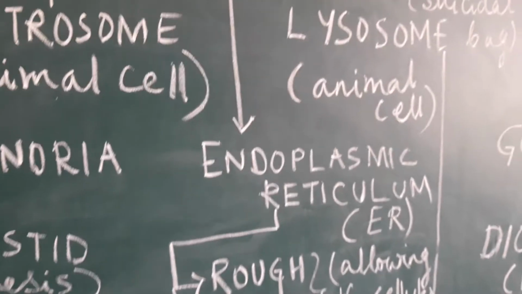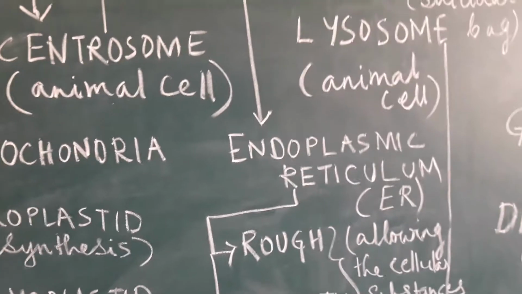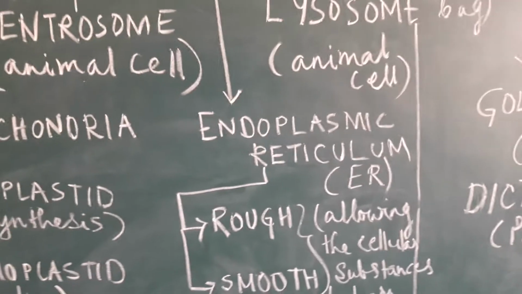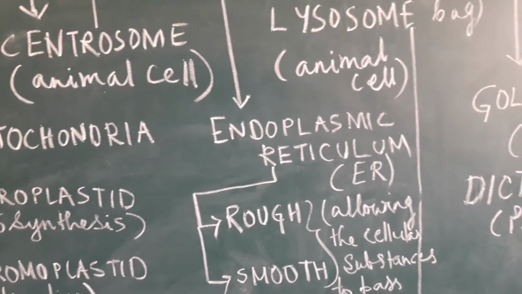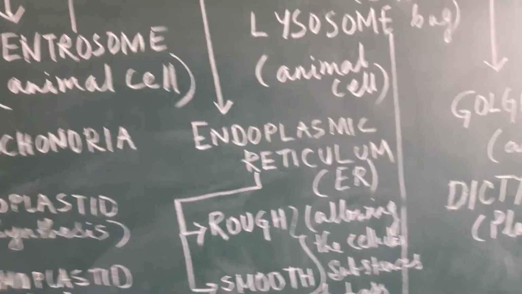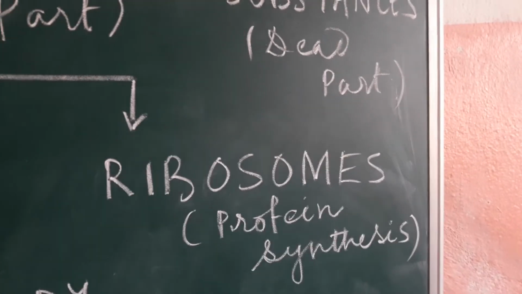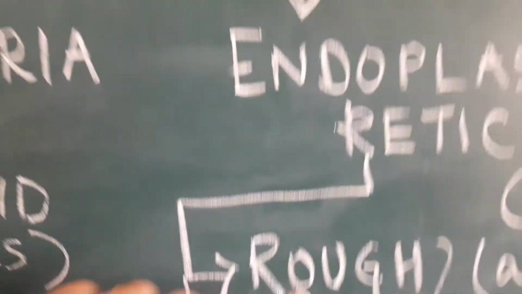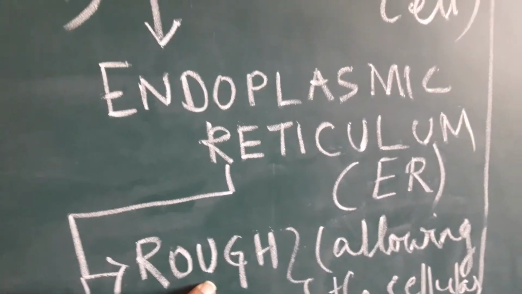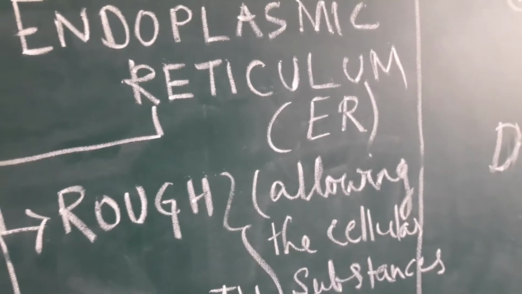Then moving on to endoplasmic reticulum, which I was telling you as rough and smooth. Now why are they called rough and smooth? Actually, endoplasmic reticulum is one canal-like structure, and on the surface of this endoplasmic reticulum there are attachments of this material which is called ribosomes. Ribosomes remain attached on the surface of either the rough endoplasmic reticulum or the smooth endoplasmic reticulum.